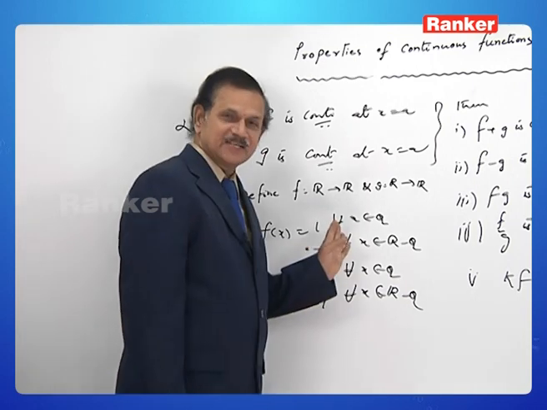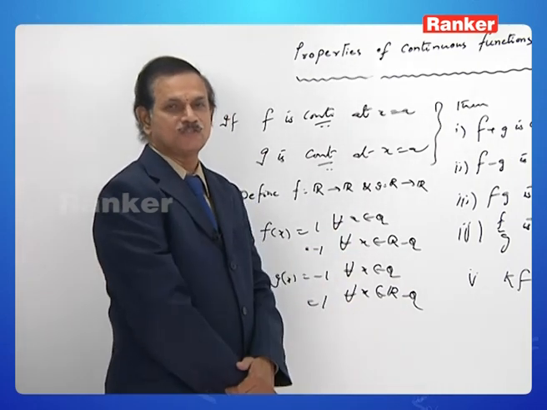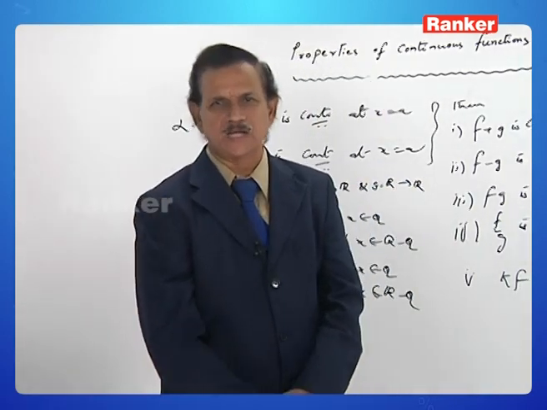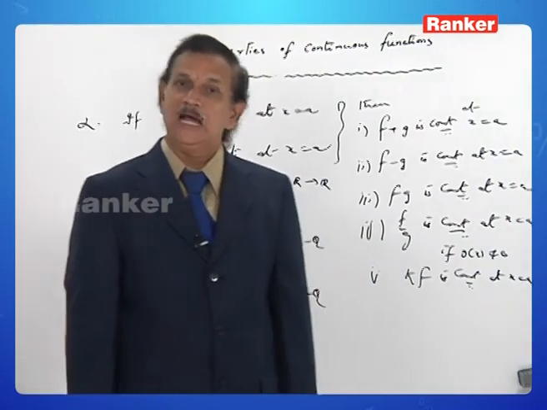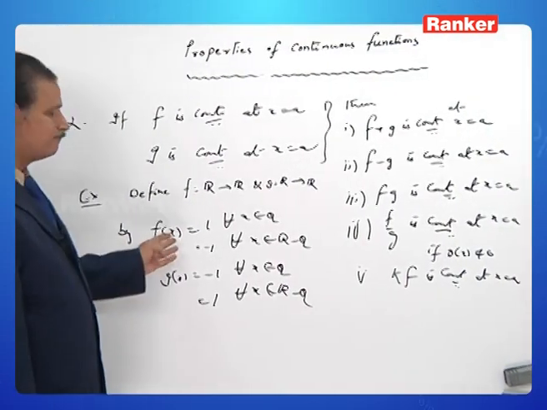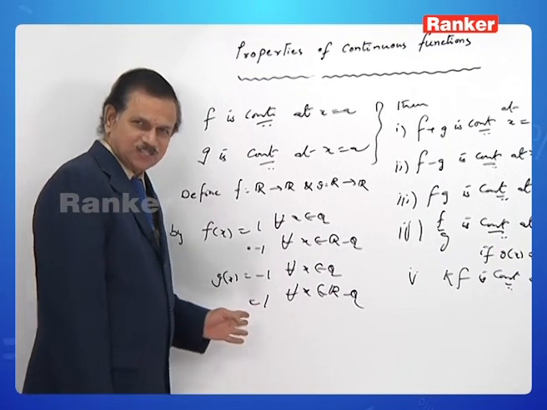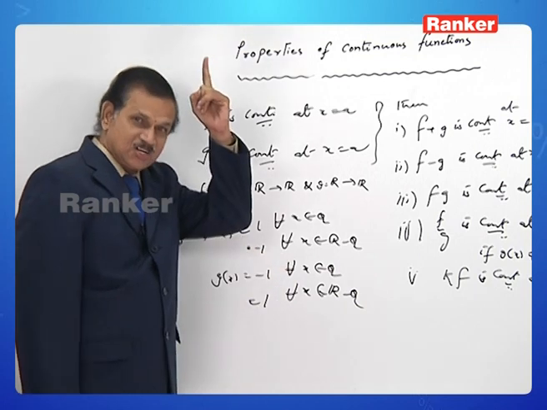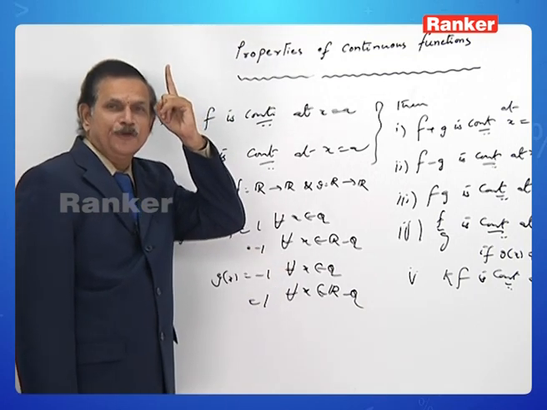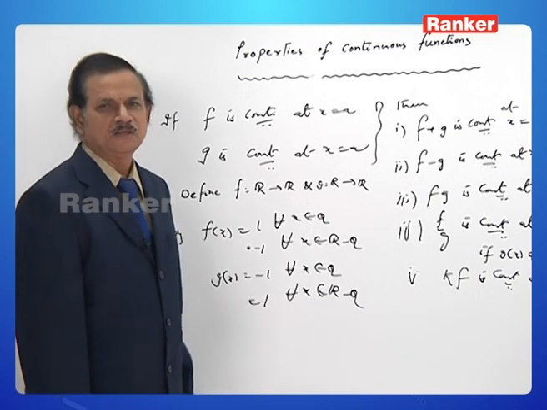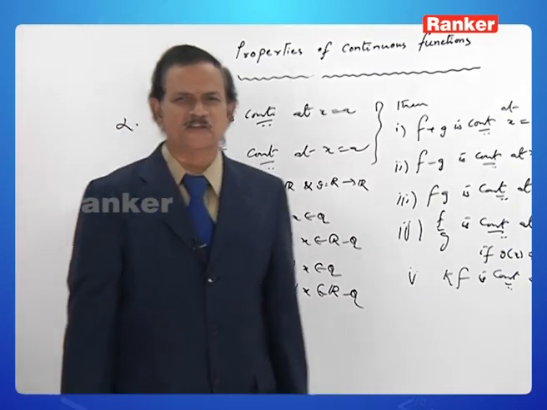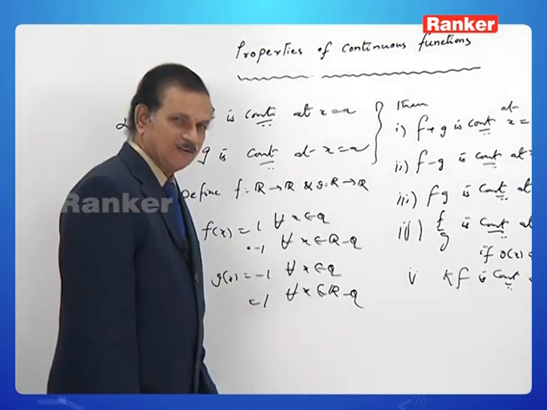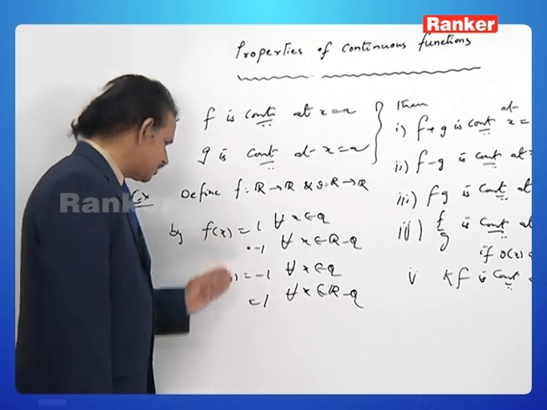The simple selection of these two functions f and g gives us beautiful counterexamples to say the converse of those results need not be true. I think you might have recollected, these are part and parcel of Dirichlet's function, which is nowhere continuous on R. It can never be continuous at any real number. For that one, I have taken f like this and g like this.